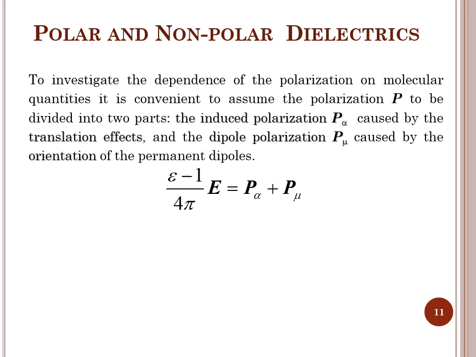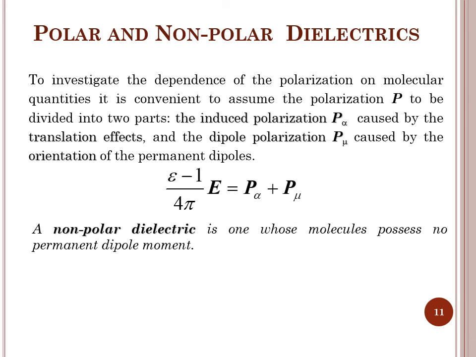Further, we are going to see two types of dielectric materials, which are polar and non-polar dielectric materials. The net dipole moment or polarization will be caused because of the non-polar dielectric and polar dielectric materials. What is a non-polar dielectric material? It is the one in which the atoms or molecules do not possess a permanent dipole moment.